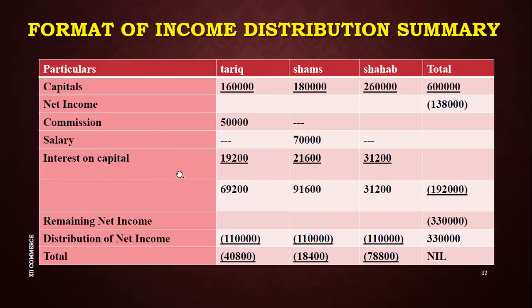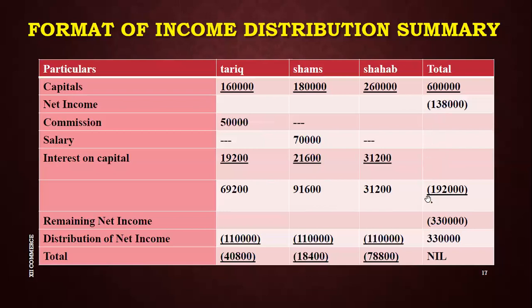Then I will apply the rule of vertical and horizontal calculations. First, I will do the vertical calculation for Mr. Tariq, Mr. Shams and Shahab. Then I will do horizontal calculations for all 3 partners, and my amount is 192,000. As you know, we used to add these values, but both values are negative.